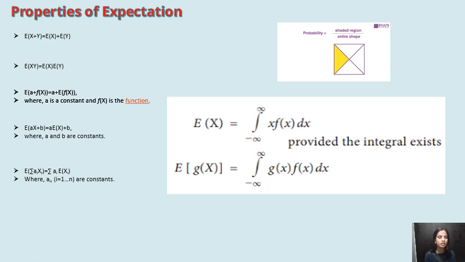Properties of expectation. E of x plus y is equal to E of x plus E of y, and E of xy is equal to E of x times E of y. E of a plus f of x is equal to a plus E of f of x, where a is a constant and f of x is a function. E of ax plus b is equal to a E of x plus b, where a and b are constants. E of summation of ai xi is equal to summation of ai times E of xi, where ai, for i equal to 1 to n, are constants.